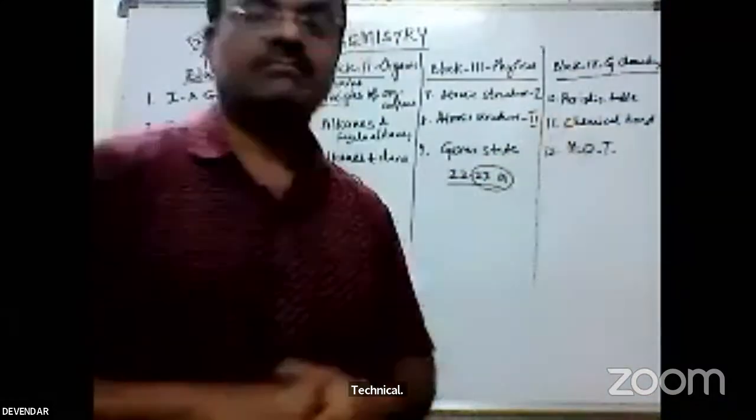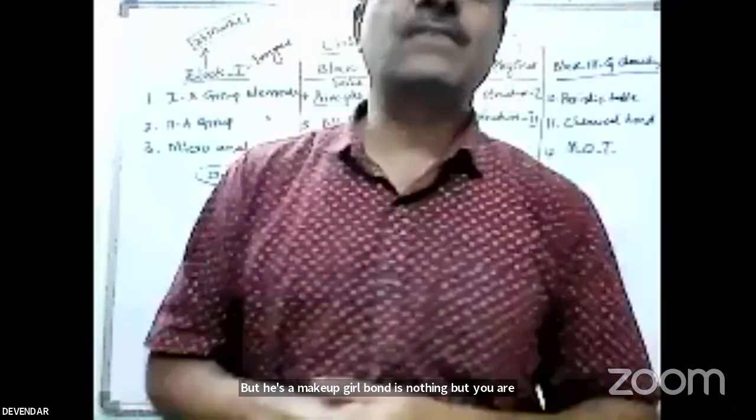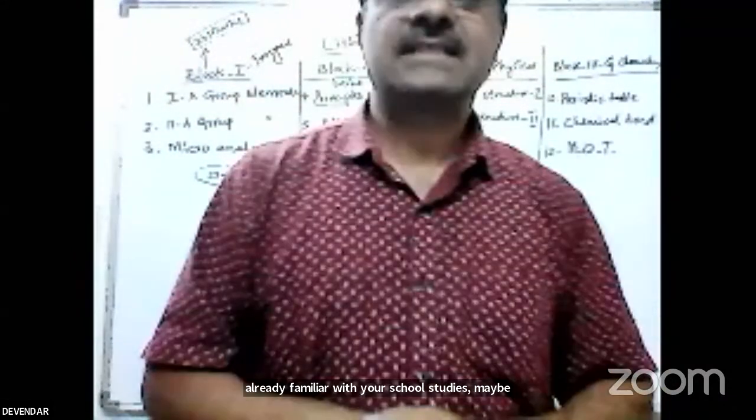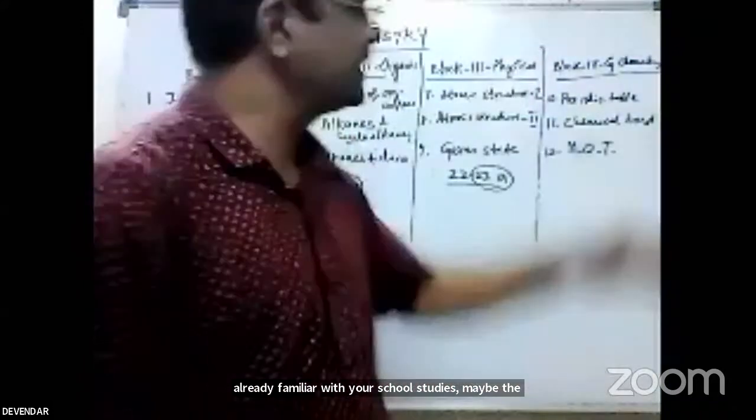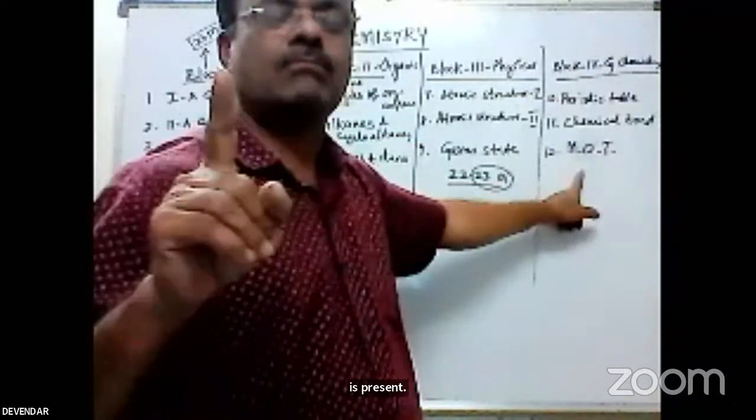The chemical bond is something you are already familiar with from your school studies, maybe in 9th or 10th class. You can go through that. The only new topic is molecular orbital theory.